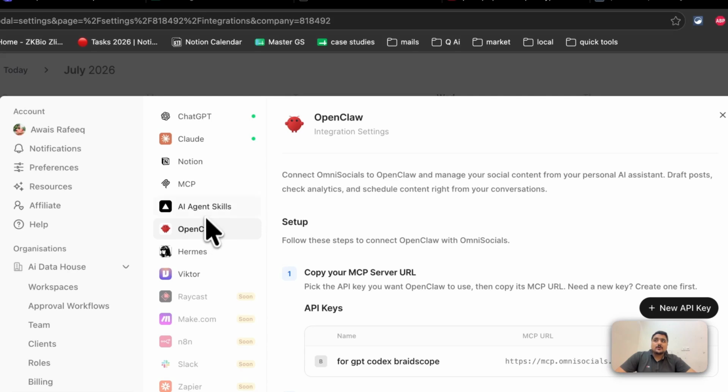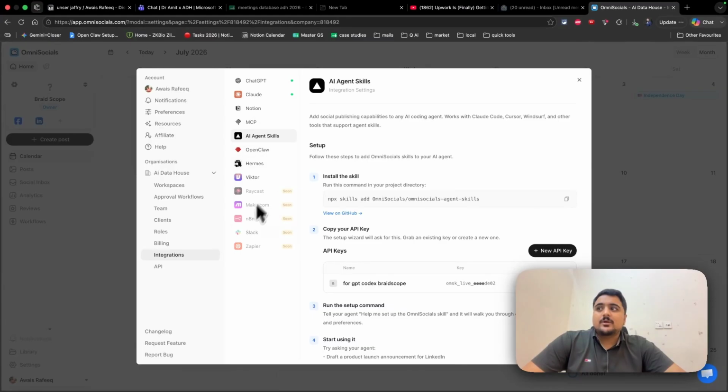We can even connect it with OpenClaw, very famous. I hope you have heard about it. So it is already connected, but if you want to connect, just come here and you can connect it.